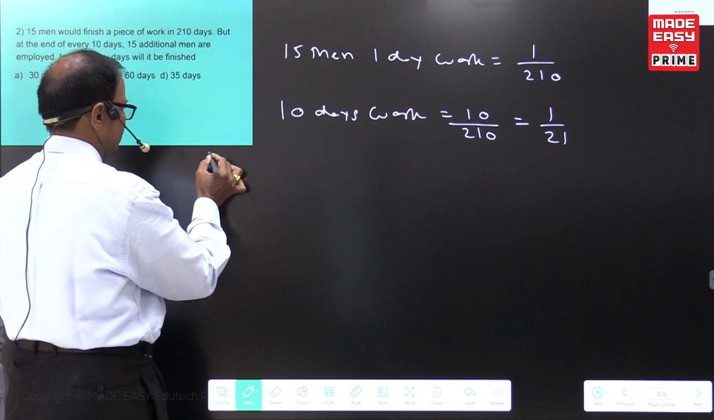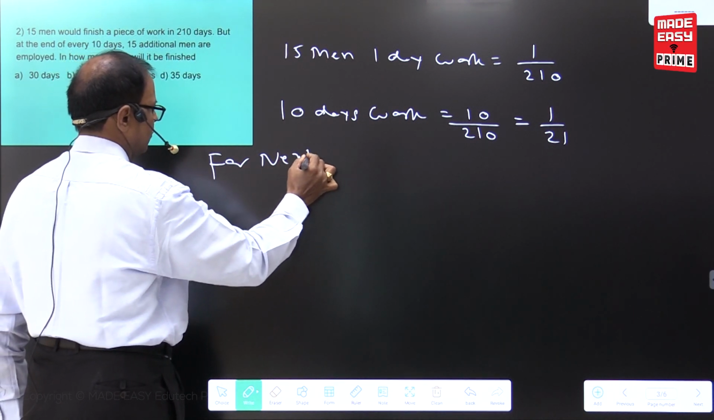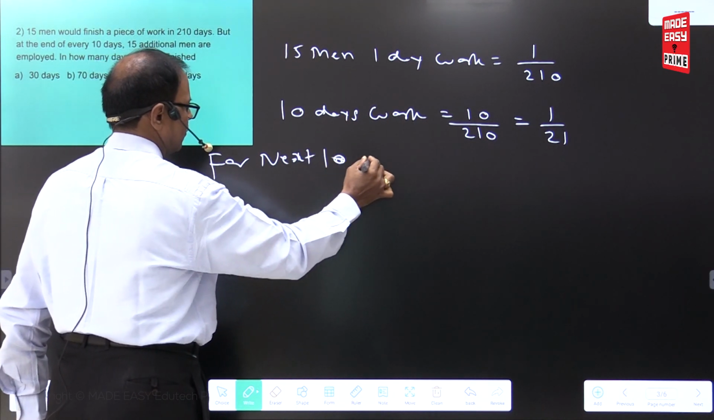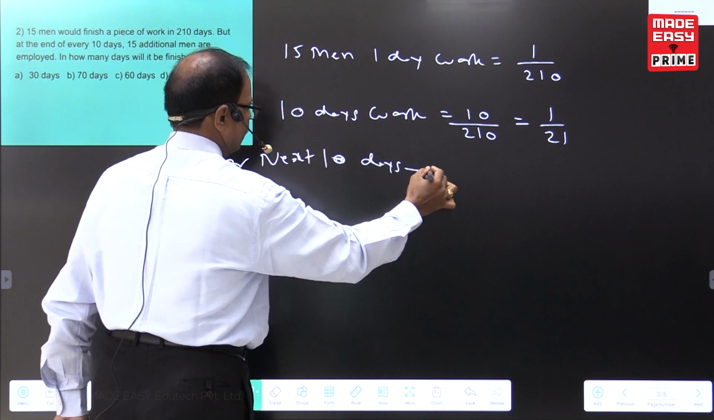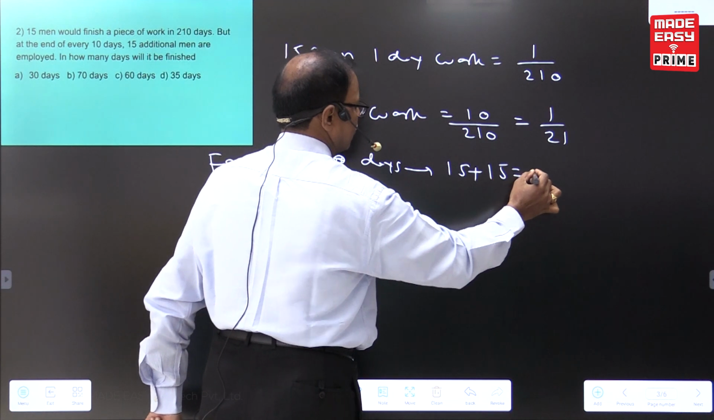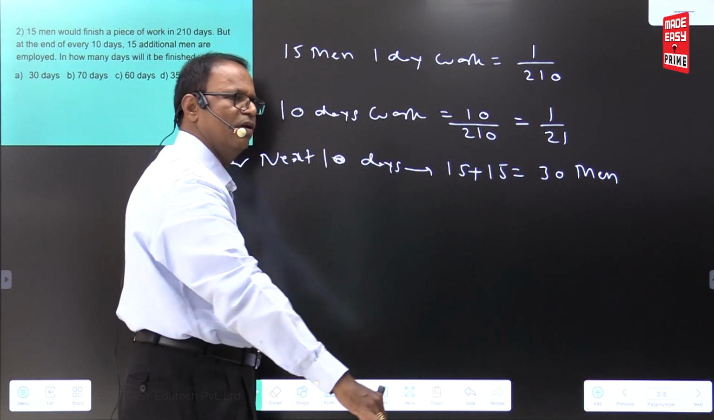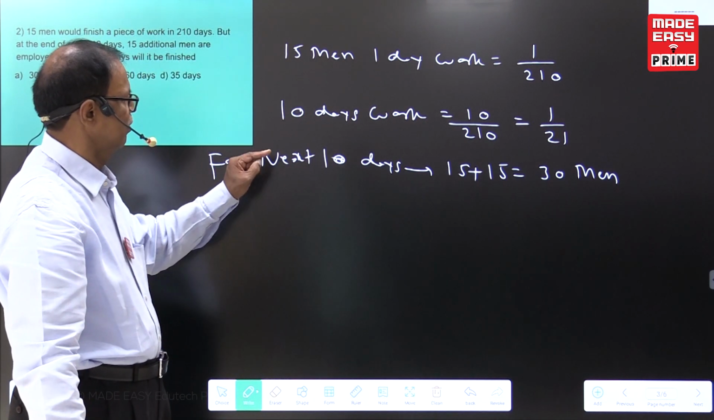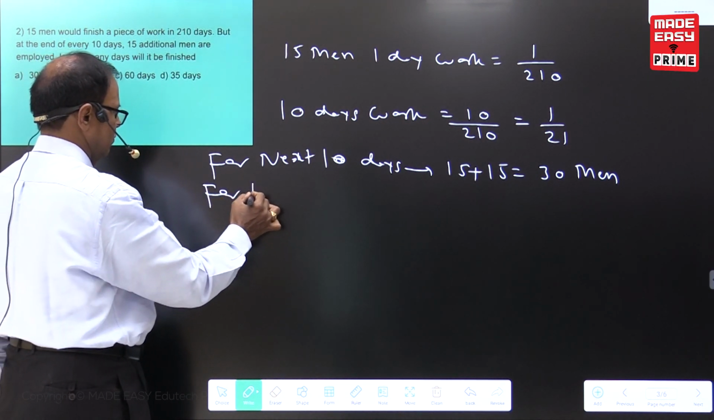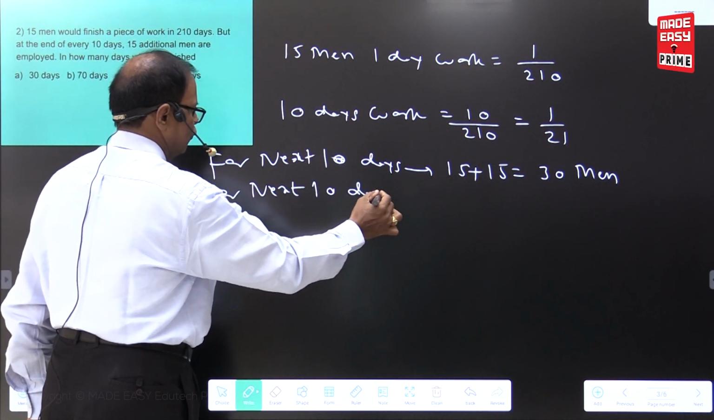For next 10 days, 15 plus 15. What you can say? 30 men. Every 10 days, 15 additional men are employed. For next 10 days, work will be... Just I am writing a little bit, 2 more steps additionally.